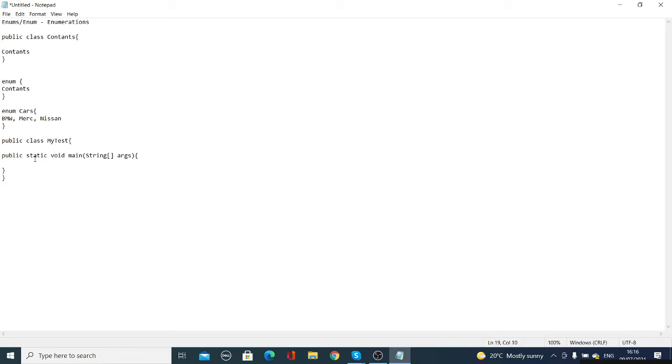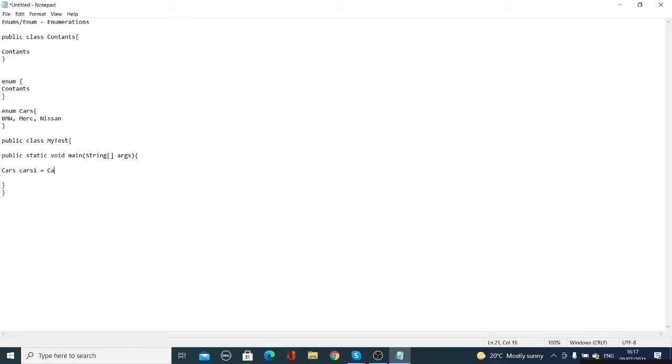So here in this main method, you are using that enum. What is your enum? BMW, Merc and Nissan. So how do you create an object of that class or enum? You can just define this class name again. What is the enum's name? Cars. So you write cars1, or you can say lowercase, they are different things.